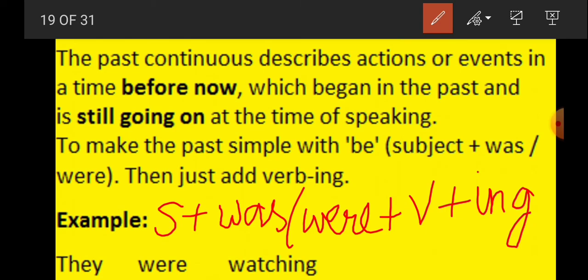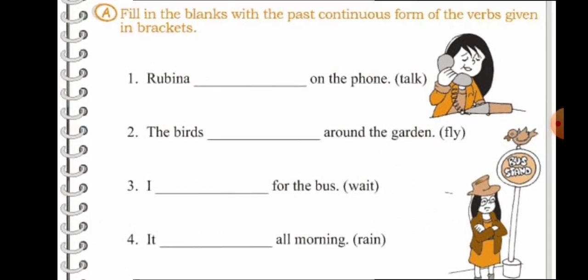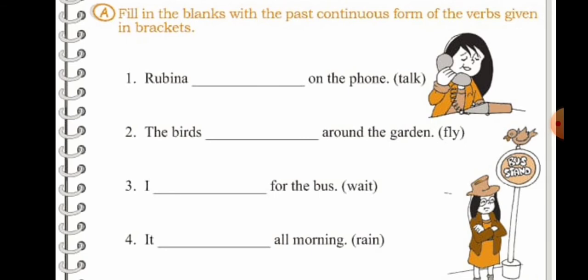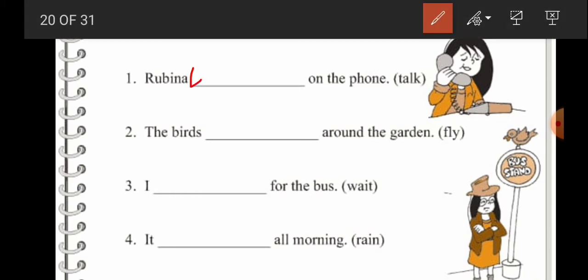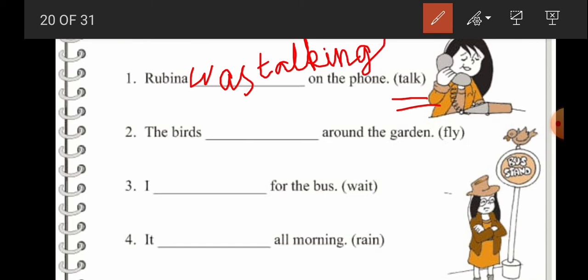Now let's do the exercise. Rubina dash on the phone. Rubina is singular, so we have to use was. Rubina was talking on the phone. With the verb we have to add ing. Was talking. The birds, plural, so we have to use were flying.